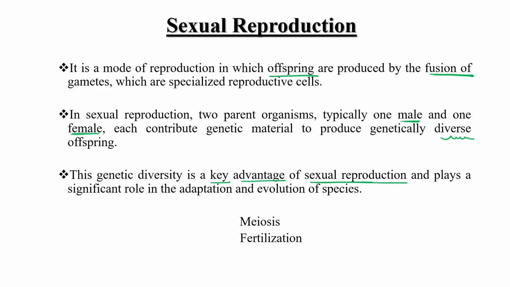Why is there a need for sexual reproduction? Just to create genetic diversity. And sexual reproduction plays a significant role in the adaptation and evolution of species. What is the significance of sexual reproduction? To get adapted to a changed environment. Evolution of the species occurs only because of sexual reproduction, because genetic diversity is the key feature of that, right? So first meiosis, then fertilization occurs in this process, sexual reproduction.